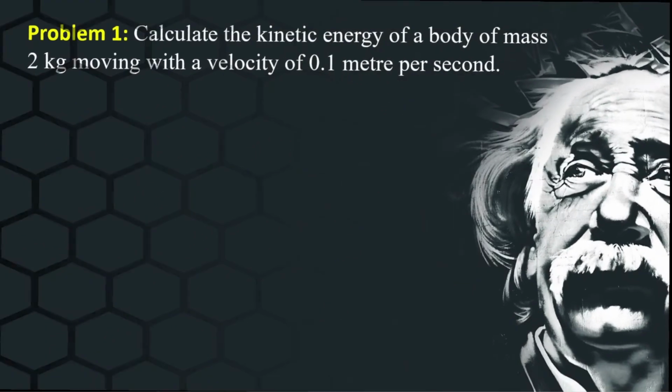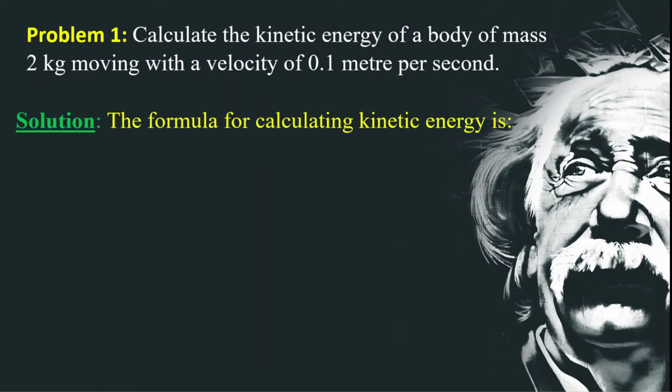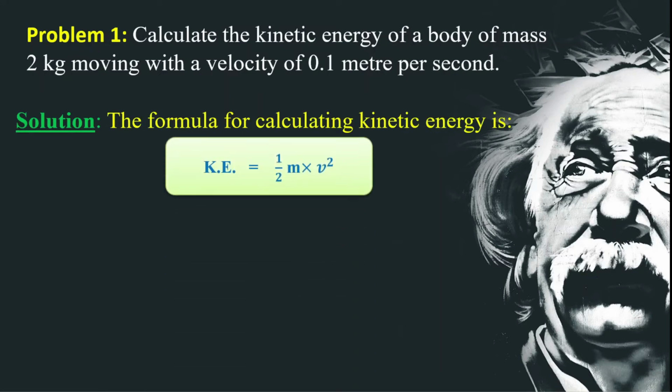So here we are going to learn about some of the numerical problems. Problem number 1: calculate the kinetic energy of a body of mass 2 kg moving with a velocity of 0.1 meter per second. So what are the solutions? We know the formula to calculate the kinetic energy is half mv square. So we are going to directly substitute the mass, that is 2 kg, and velocity, that is 0.1.